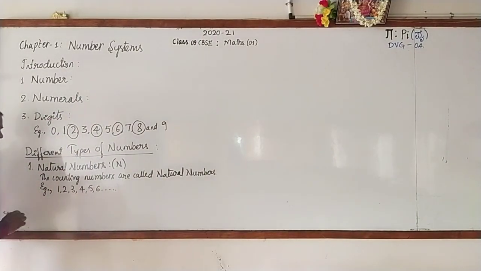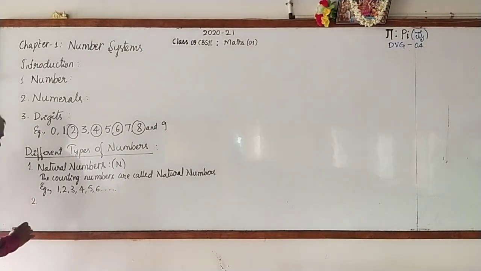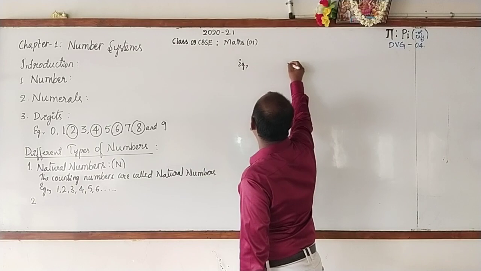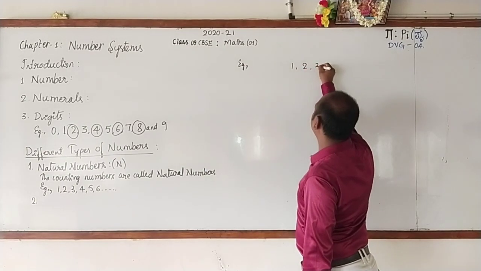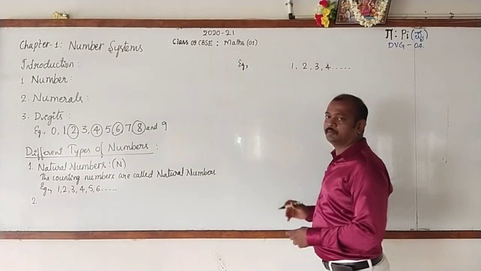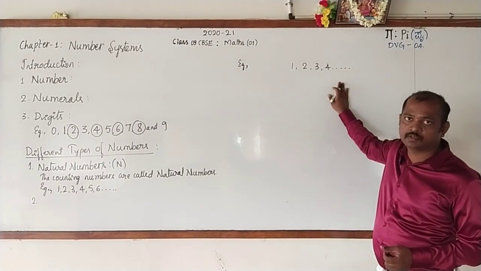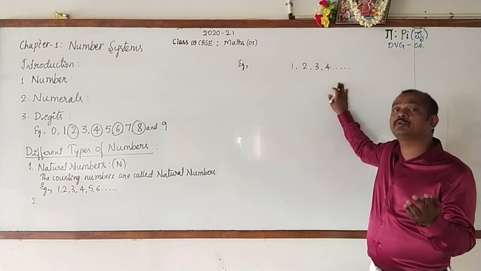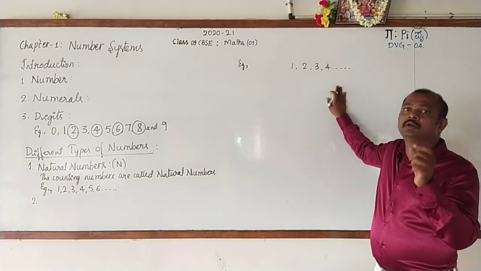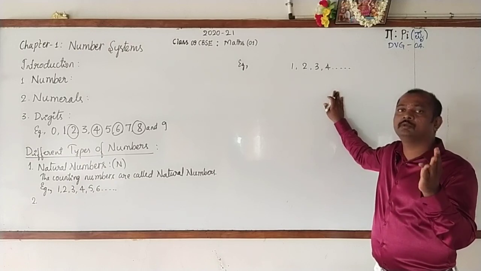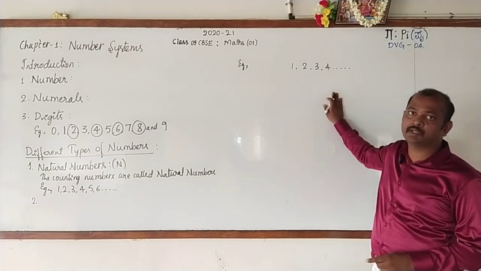Got it? Okay. Now, let us go for the second one. Here also, I will take some examples. Here I will write the examples for the numbers 1, 2, 3, 4 and so on. No doubt, these are natural numbers. I will write including one more. The one more number, which is the great contribution given by the Indians to the field of mathematics.